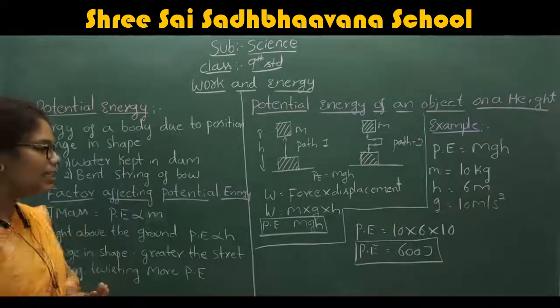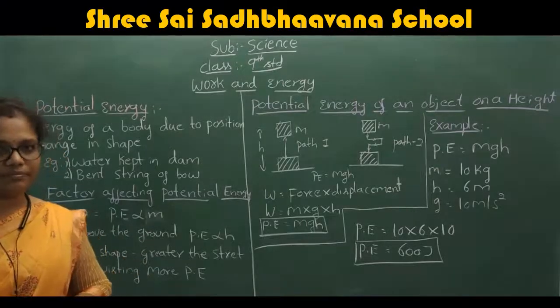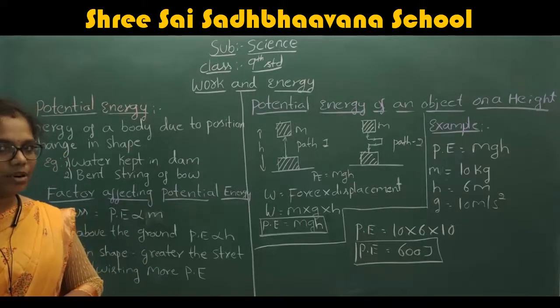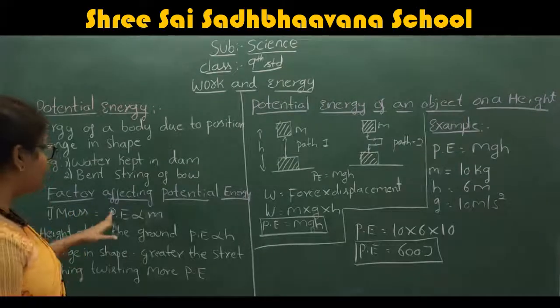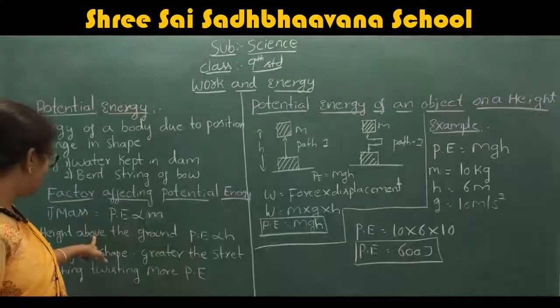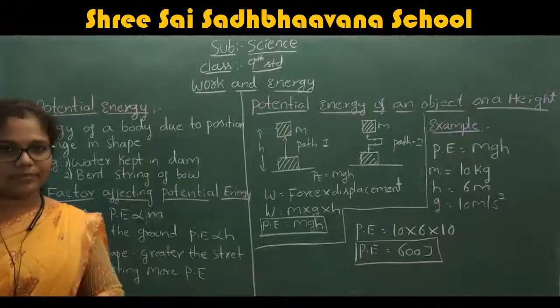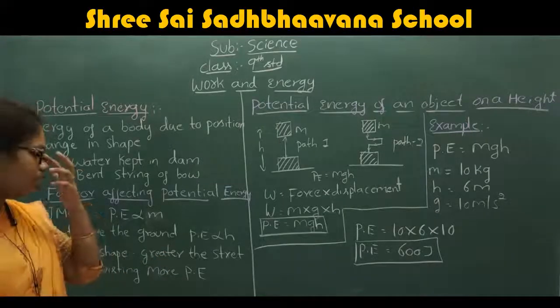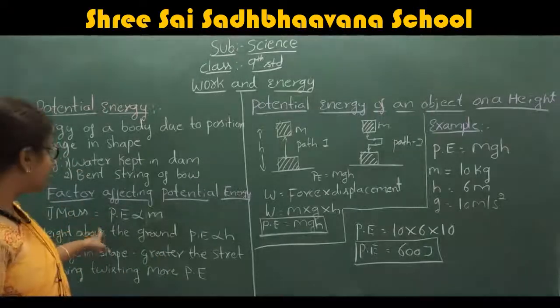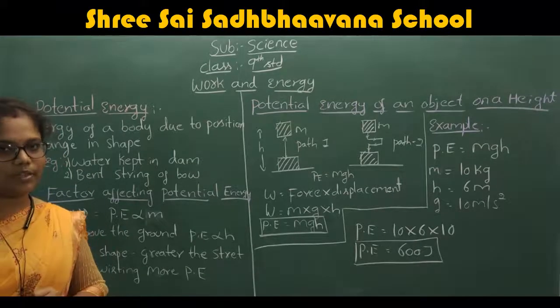These are the three important factors that affect the potential energy. The first one is mass, the second one is height, and the third one is change in the shape.